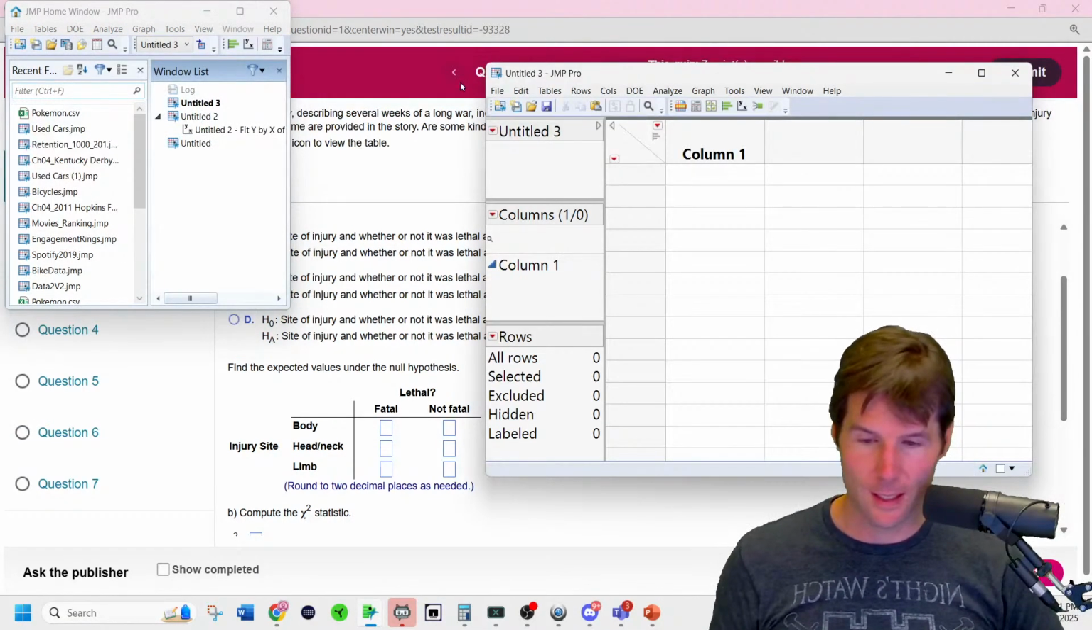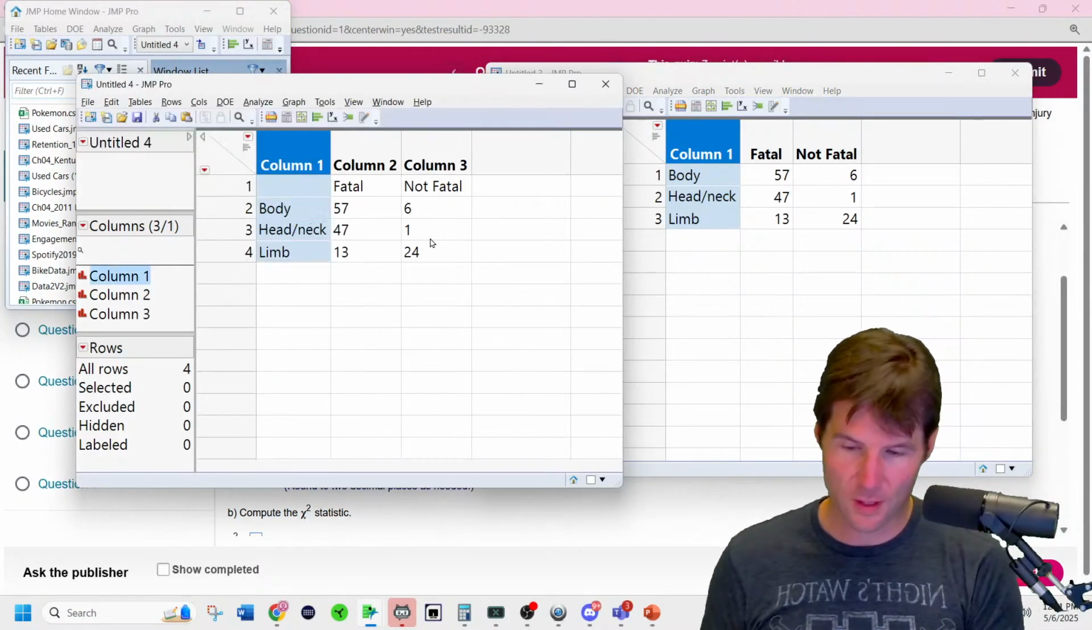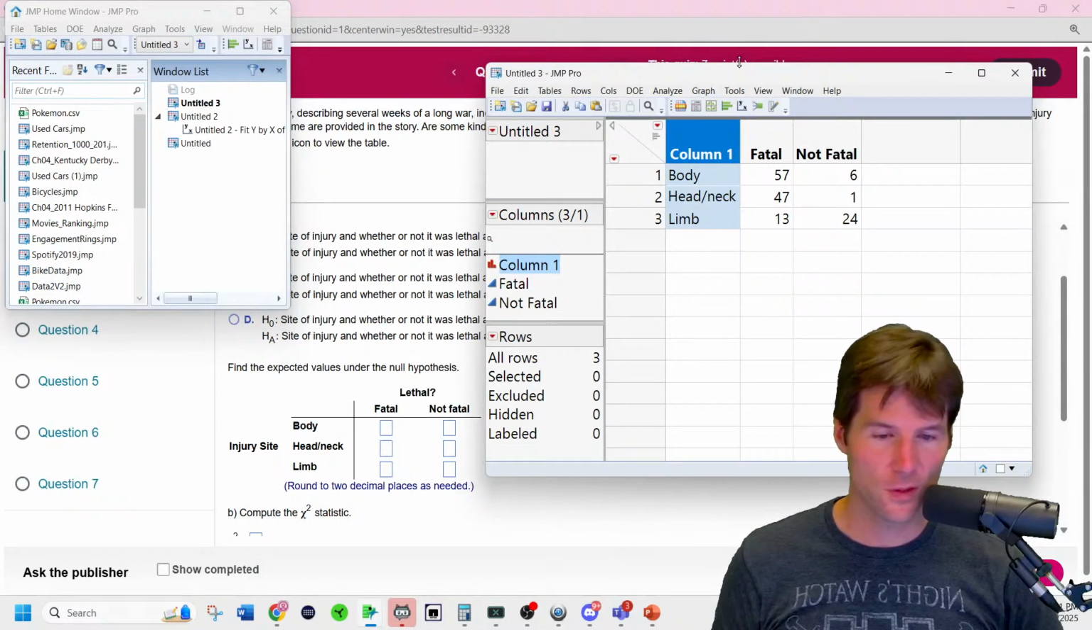You're going to go to Edit, Paste with column names. Make sure it's with the column names because there are column names. If you do it wrong, it's going to look like this and it won't work. So make sure you paste with column names, and make a new data sheet if you did it wrong.